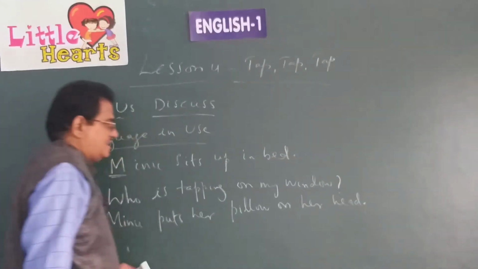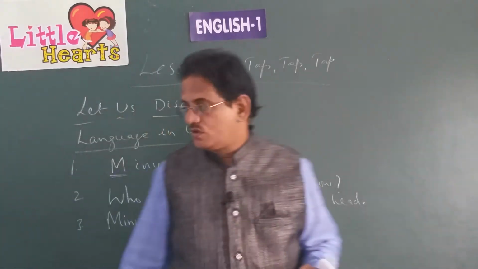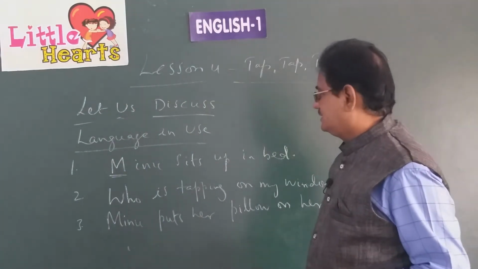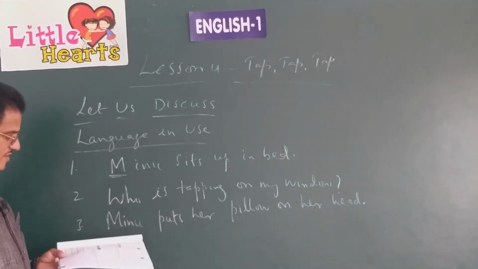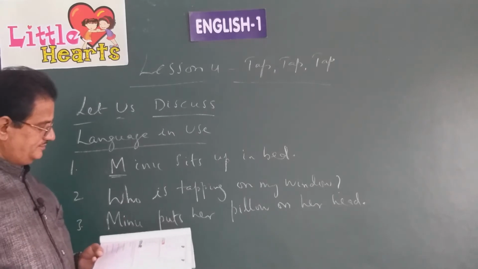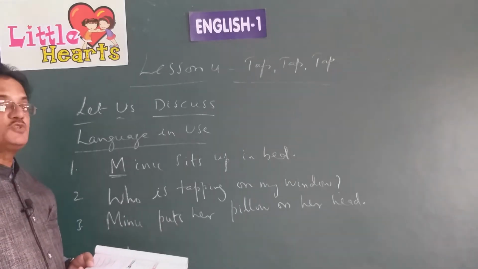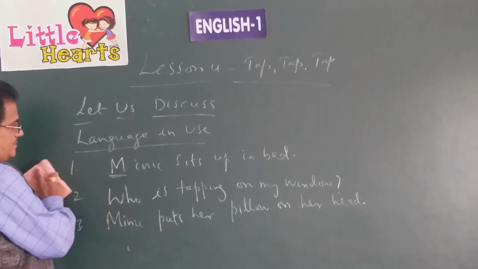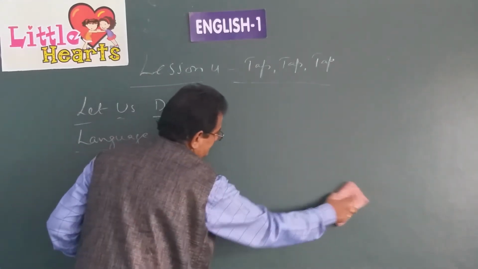Full stop at the end. "Who is there?" says dad loudly. Okay, do you understand, children, the way of writing? These are the three sentences. The last two sentences are somewhat different. Let us see them now. Fourth and fifth sentences.